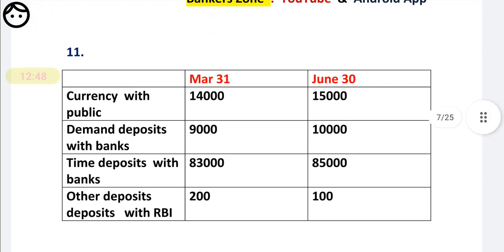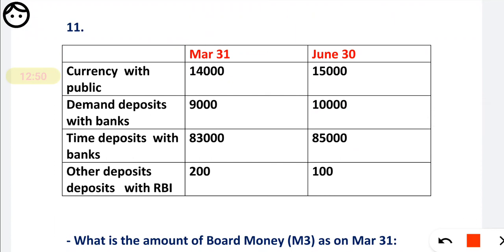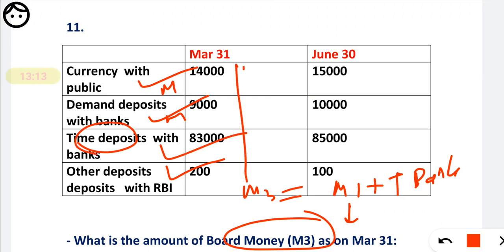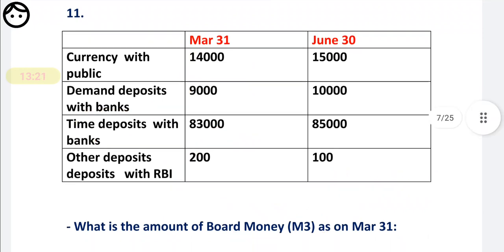Now question number 11, based on the same, they are asking what is the broad money. We have to find the broad money. What is M3, friends? See, M3 is broad money and it is nothing but M1 plus time deposit with the banks. Now what is M1? M1 is nothing but the currency with the public, right, plus demand deposit plus other deposit, and when you add time deposit you will get M3. So M3 is basically broad money. To calculate M3, just add all these four values, so you will get the answer.